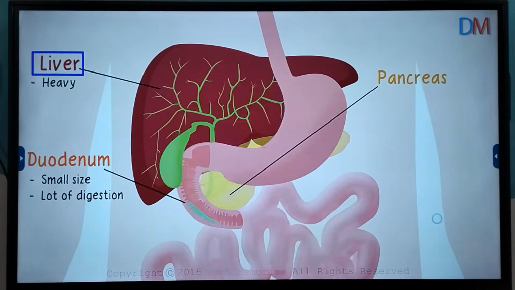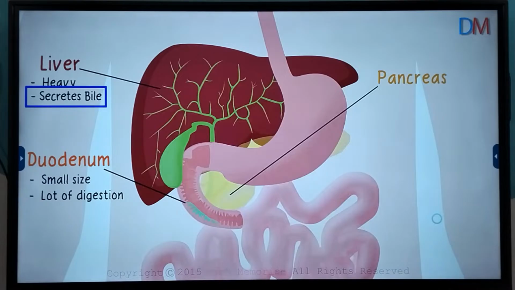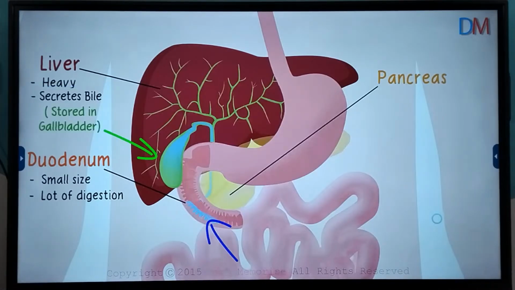Let's talk about the liver first. The liver performs many functions, but as far as digestion is concerned, it secretes a fluid called bile. And this bile juice, which is produced by the liver, is stored in the gallbladder. Yes, bile is secreted by the liver and stored in the gallbladder.